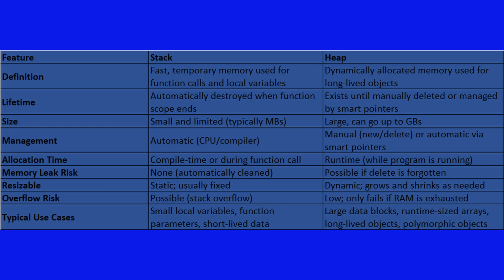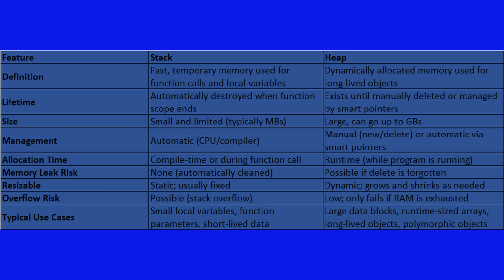Size: Stack is small and limited, and Heap is large, it can go up to gigabytes. Stack management is automatic and Heap management is manual. Allocation time: Stack, compile time or during function call, and Heap, runtime while the program is running. Memory leak risk: there is no memory leak risk on Stack, but in Heap, if we forget to use delete, it's possible.